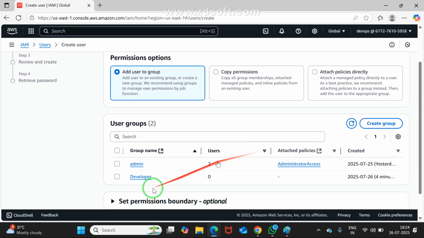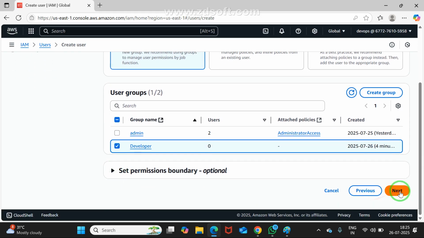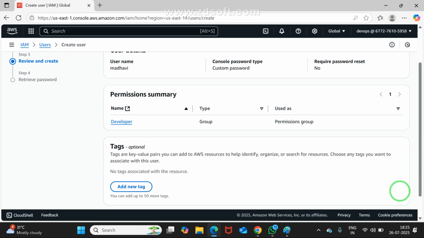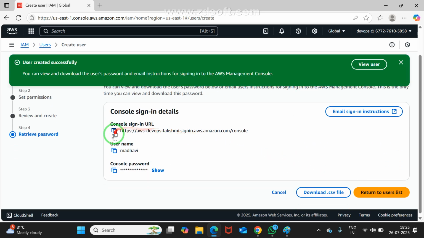No. Now for Madhavi also I am giving developer access. Click on next. Now hereafter create the user, maybe Madhavi. You may get this one already, you have it in our WhatsApp group. What is your username? Madhavi. What is your password? Welcome. Everyone try it first and confirm it.